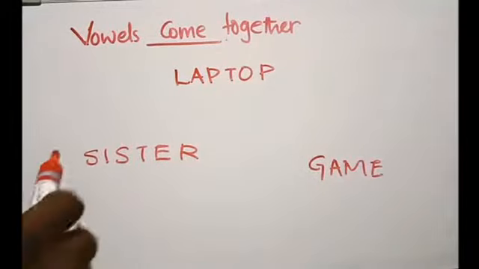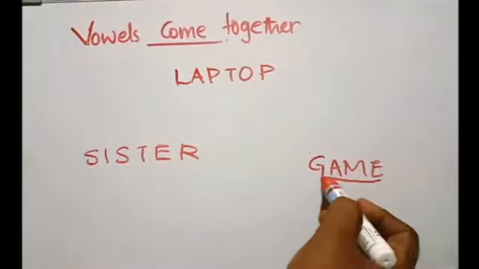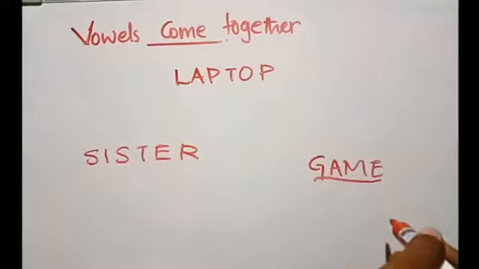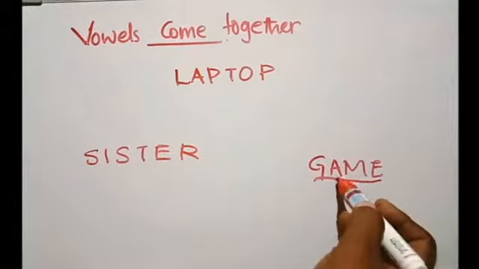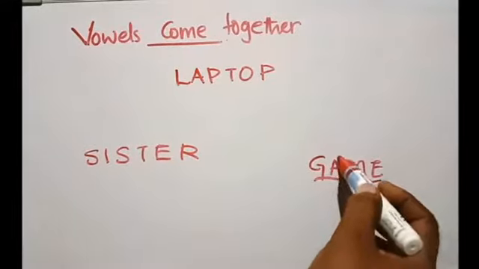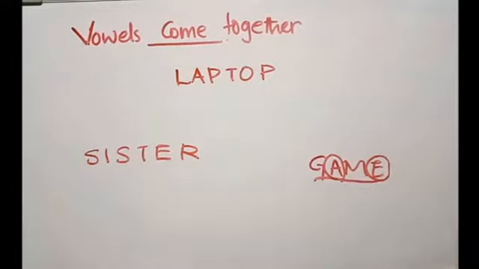See, let's start with this one, game. When we consider the word game, find out which are the vowels here. Our vowels are A and E, right? A and E are the vowels.